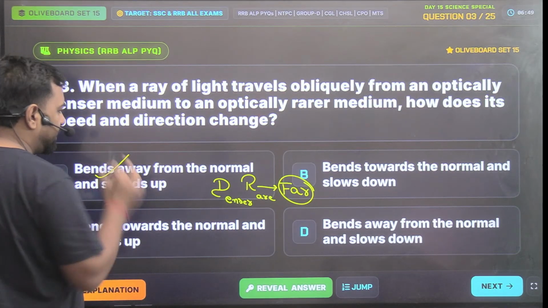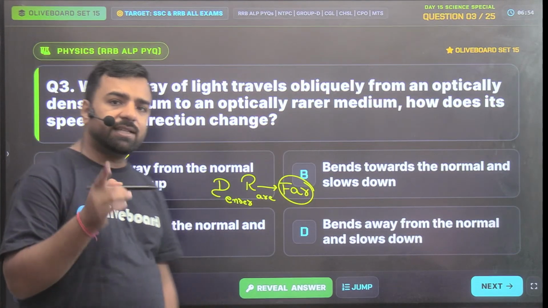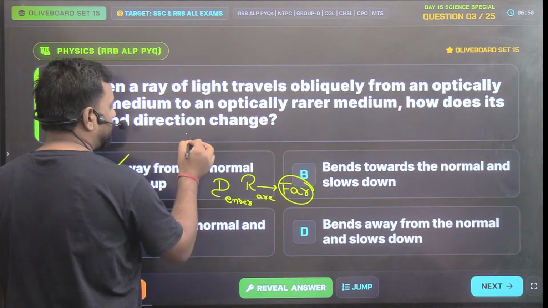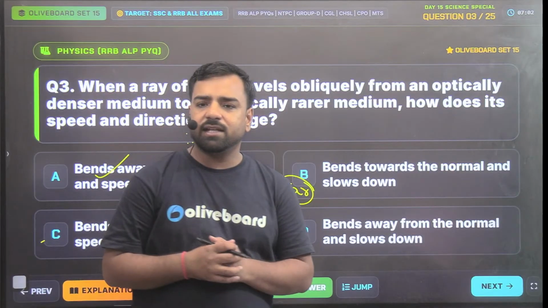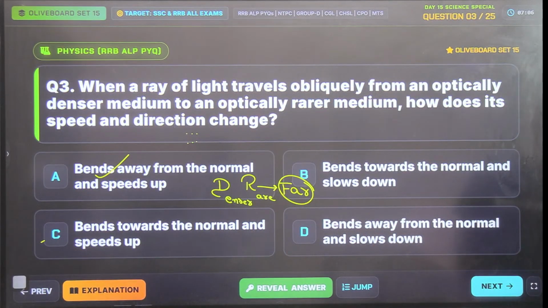That's correct. Now, what about the speed? Since it is traveling from the denser to the rare medium, if it is a denser medium, the particles are nearby. If it is a rare medium, the particles will be far apart. So just try to link with the answer and tell me what you think should be the correct answer.